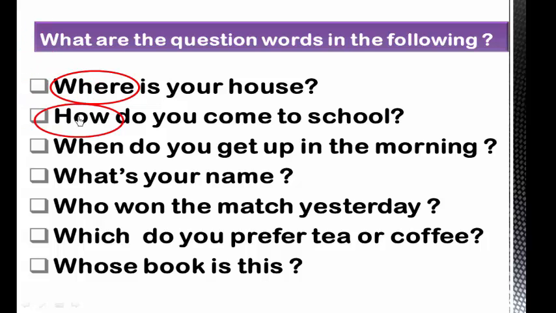When do you get up in the morning? The question word is when. What's your name? The question word here is what. Who won the match yesterday? The question word is who. Which do you prefer, tea or coffee? The question word here is which. Whose book is this? The question word is whose.